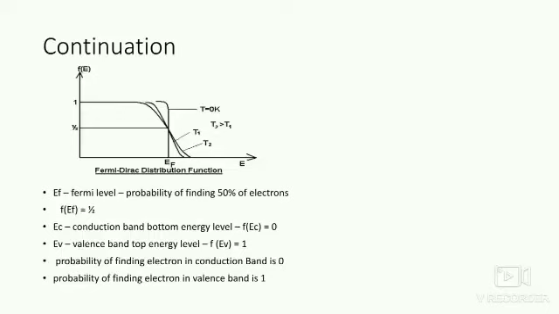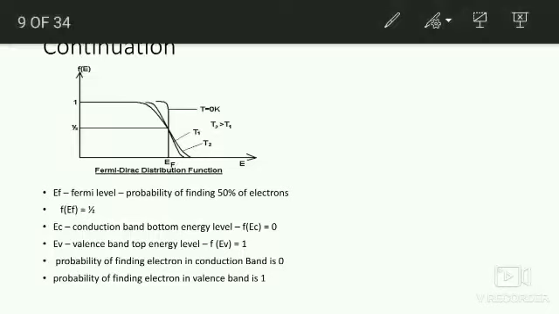This is the energy band diagram of the Fermi-Dirac distribution function, where we can see EC, EV, EF. EF means Fermi level, EC means conduction band bottom energy level, EV means valence band top energy level. F of EC, the probability of finding an electron in the conduction band, is equal to 0. The probability of finding an electron in the valence band, F of EV, is equal to 1, that is maximum, and the probability of finding an electron at the Fermi level is equal to 1 by 2. So this is about the section of today's class. Hope you all understood.